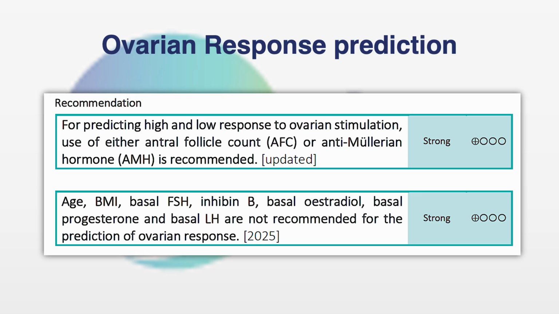So friends, last time we discussed the WHO guidelines on infertility. There they told AFC, AMH and FSH. These three things are there which can predict the ovarian reserves. So here we have to know the difference between ovarian response prediction and ovarian reserve prediction. These both are different things. Ovarian response prediction means when we stimulate the ovary, how the ovary will respond. For predicting that, AFC and AMH are important. But what the reserves of the ovary are, basal FSH can also tell. So there is definitely a difference which we must understand between ovarian response and ovarian reserve.